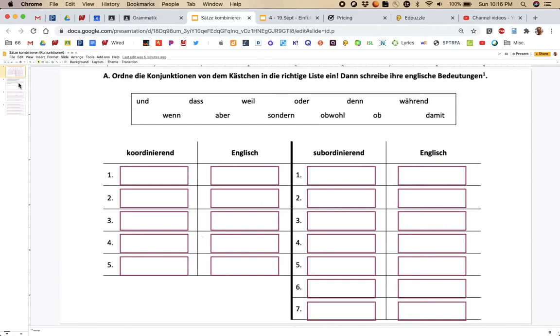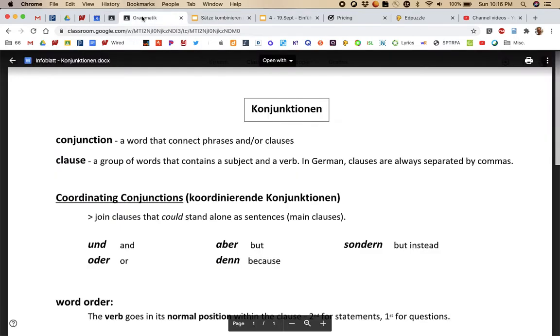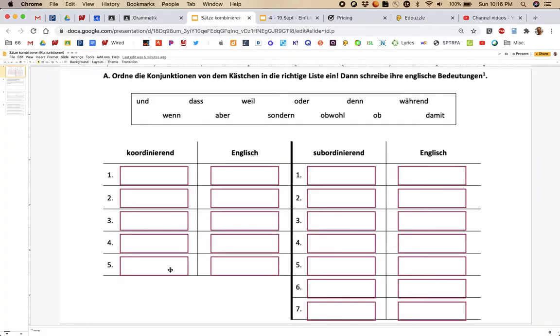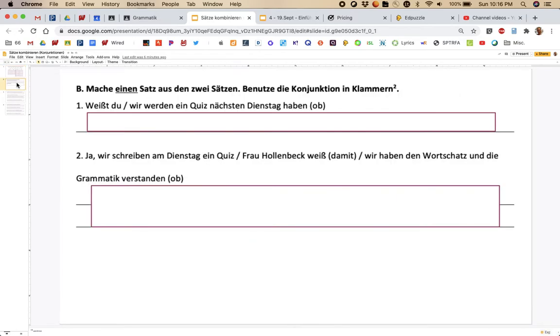So that's pretty simple. And then once you've got that, I think this is maybe a little easier to look at. You can continue coming back to this page, or you can just use the first slide to help you with the ones that follow. For part B, it says, "Mache einen Satz aus den zwei Sätzen. Benutze die Konjunktion in Klammern." And there you'll see that little footnote down in your speaker notes.